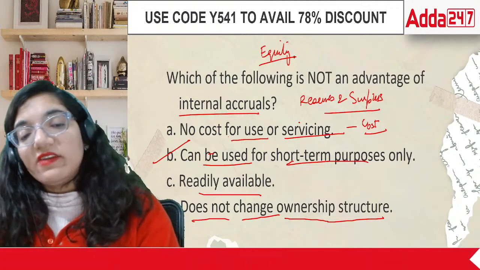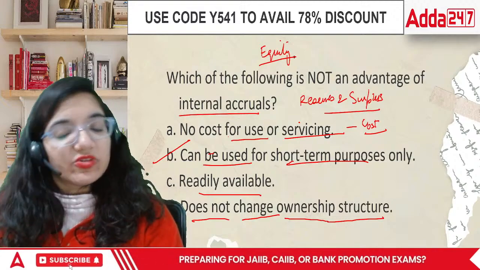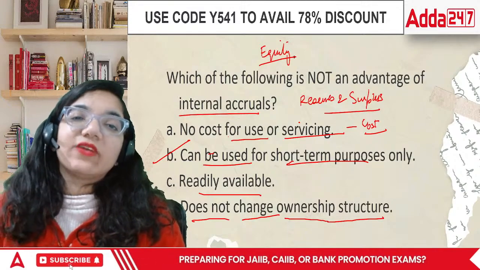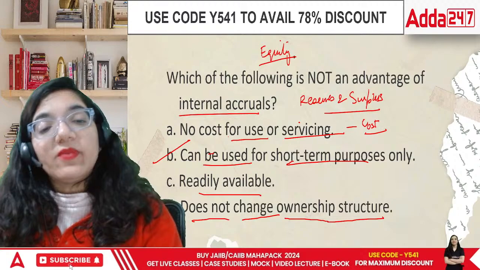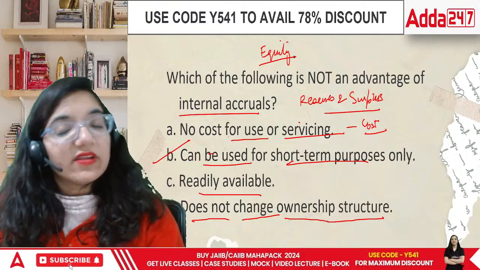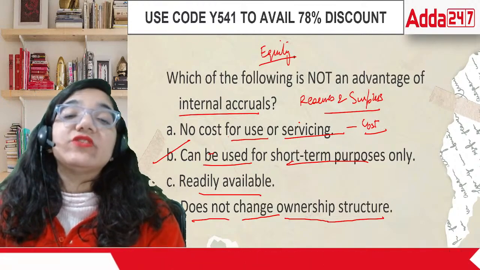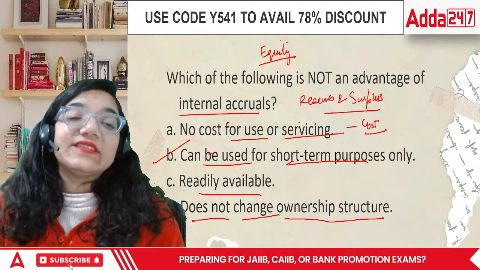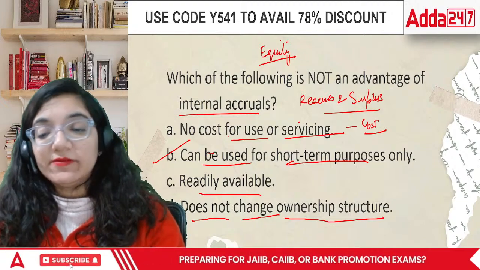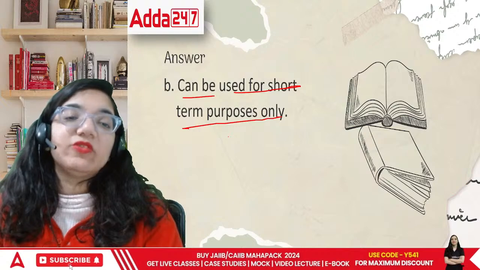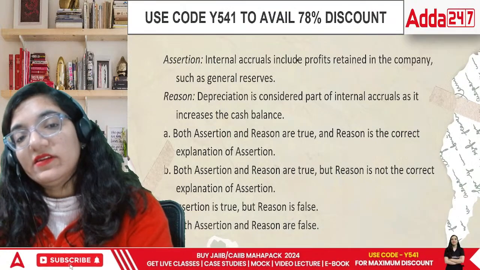Then it is readily available. This is correct. Does not change the ownership structure. This is also correct. Only one contradictory part is there. In one part of the book, they say there is no cost, and then in the other part of the book, they say the cost of internal accruals is the same as that of equity. So it can be used for short-term purpose only.